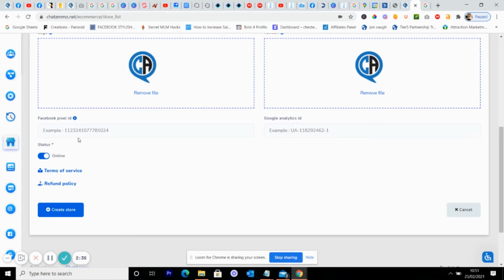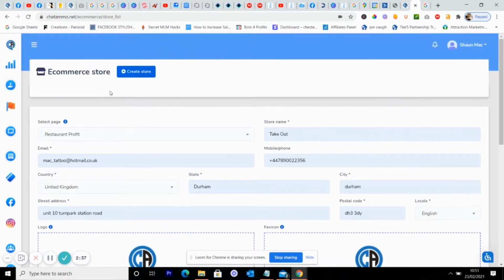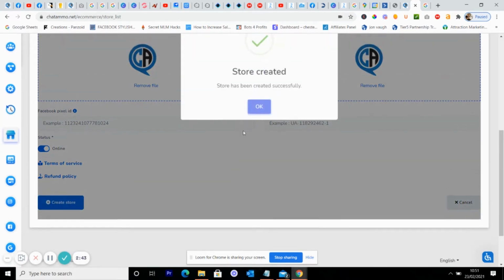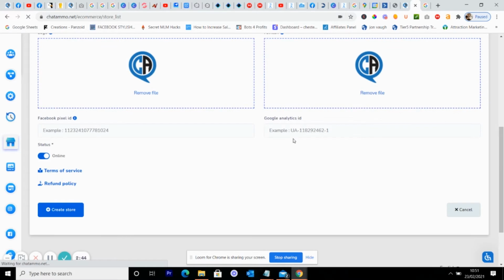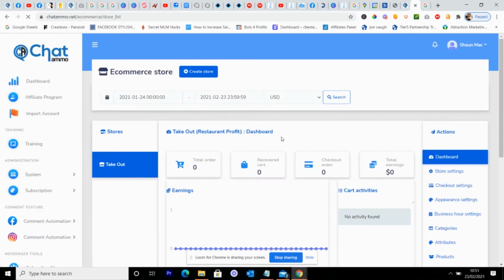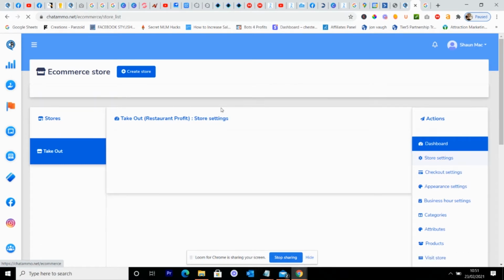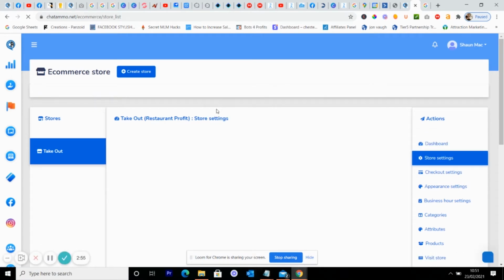Right, so that's the basics on actually creating a store. We'll just click on Create Store, and the store's been created. So it's that easy, the first part. Now next, you've got the store settings. So we can go into there. I'm pretty much going to redo everything I've just done, but it's okay. We're going to show you everything just so that you've got the whole idea.